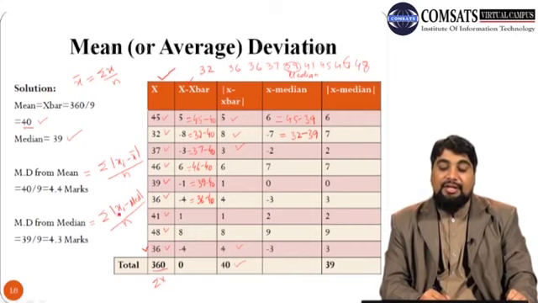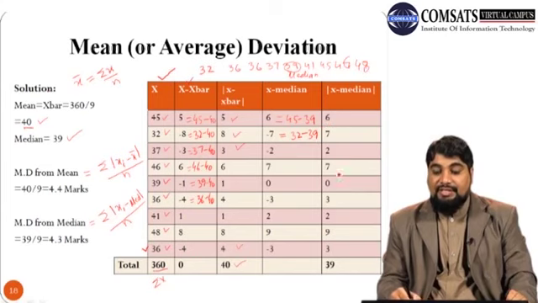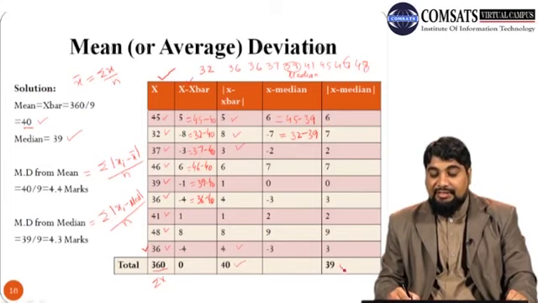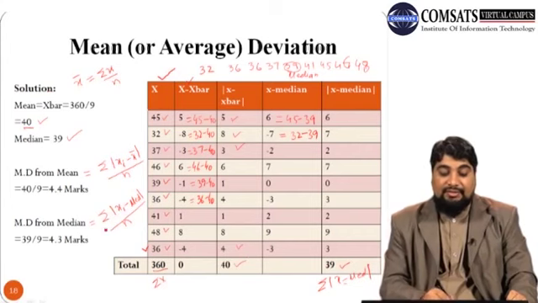So summation |xi minus median| divided by n. So just take the summation. So it is 39. So 39 divided by n, which is 9, we get 4.3. So 4.3 marks is the mean deviation taken from median.